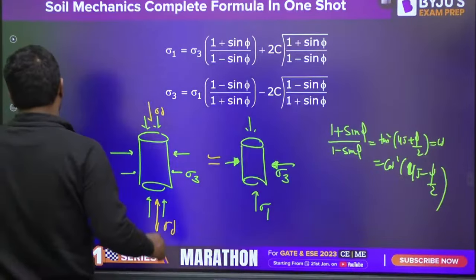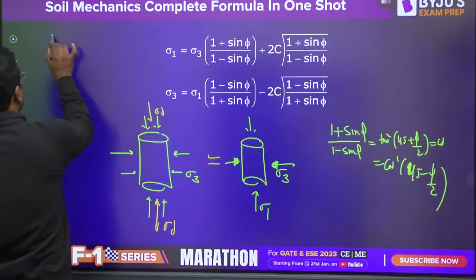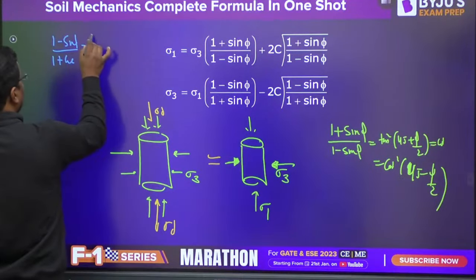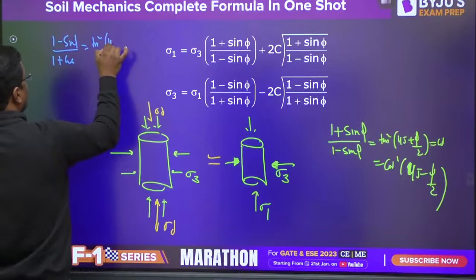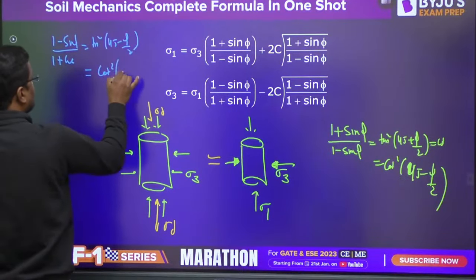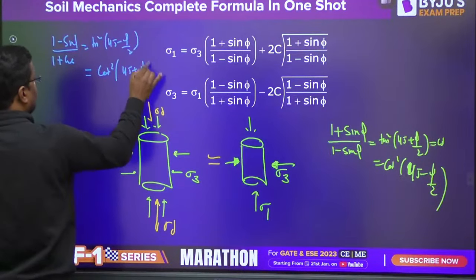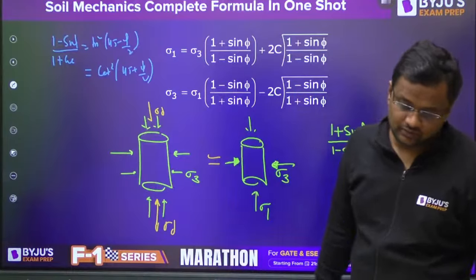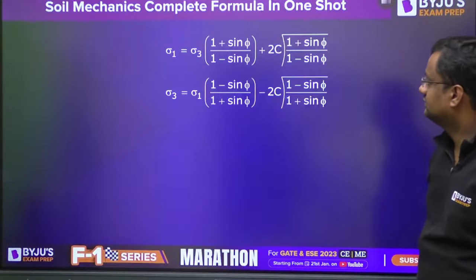And (1 minus sine phi) by (1 plus sine phi) is equal to tan square (45 minus phi by 2), which is equal to cot square (45 plus phi by 2). I have already made a video on this as well.